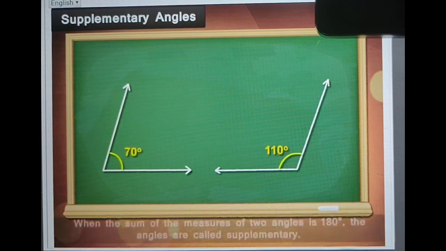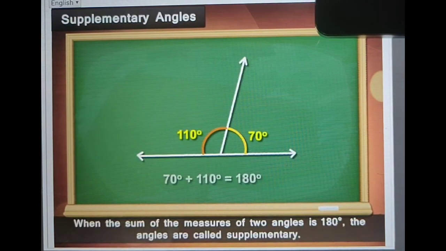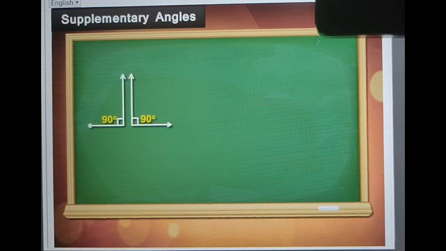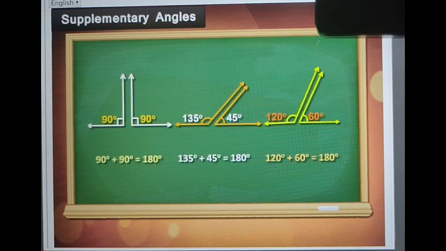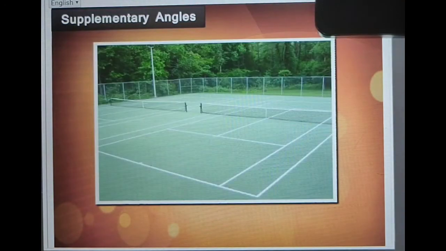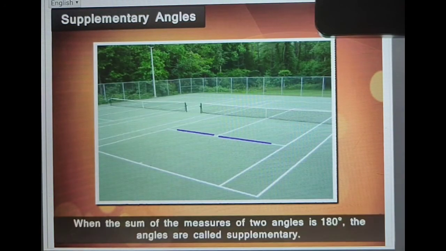On the other hand, when the sum of the measures of two angles is 180 degrees, the angles are called supplementary angles. Let's look at an example. In all these sets of angles, you can notice that two angles together form a straight line and the sum of angles is equal to 180 degrees. So all these sets of angles are supplementary angles. Notice that the lines drawn on tennis court are right angles. Two right angles are equal to 180 degrees. Therefore, it is a good example of supplementary angles.